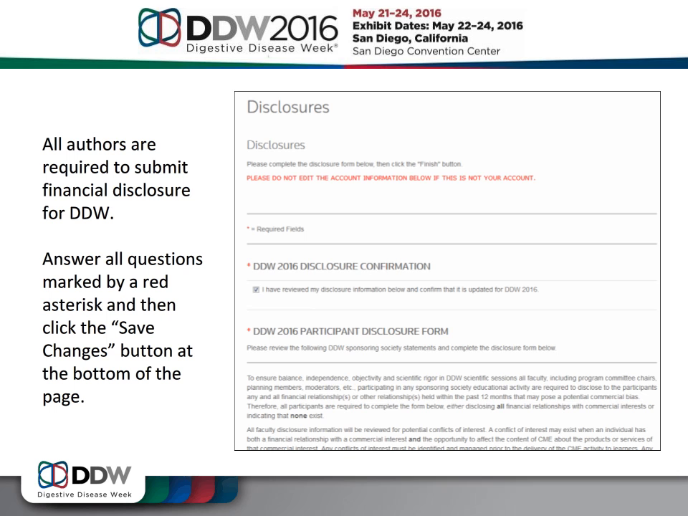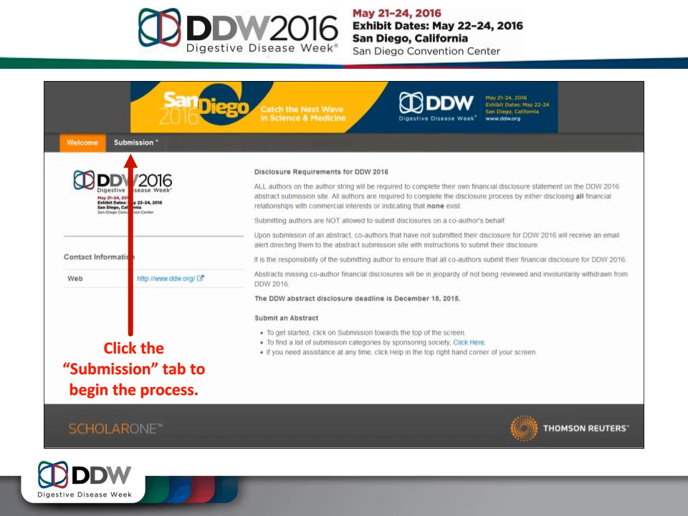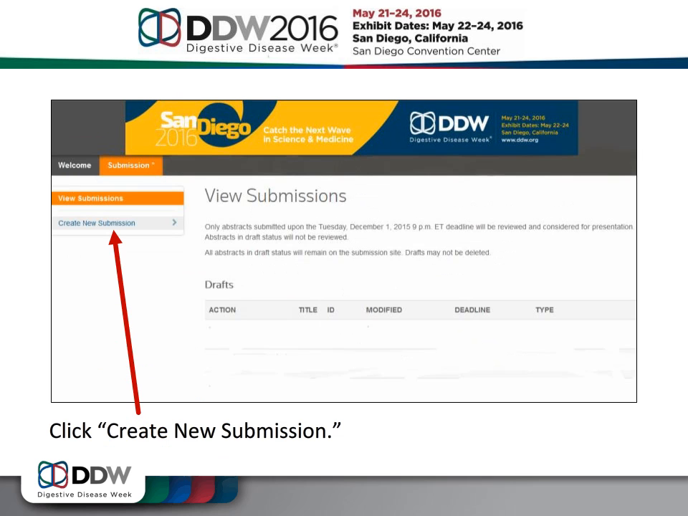If you need to make any future changes to your disclosure, you can always return to this screen by using the drop-down menu under your name in the top right corner of any page at the submission site. Select Disclosures to edit your information. After you save your disclosure information, click the Submission tab to begin the submission process. Next, click on the Create New Submission link. We'll now walk through the 5 steps to submitting an abstract to DDW.